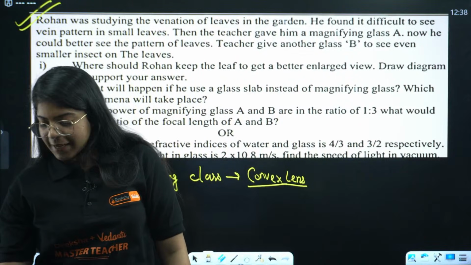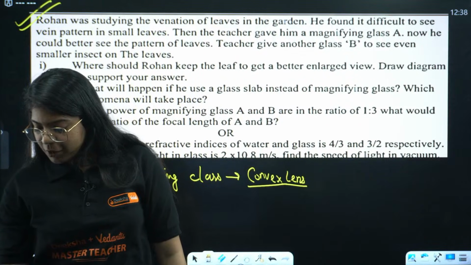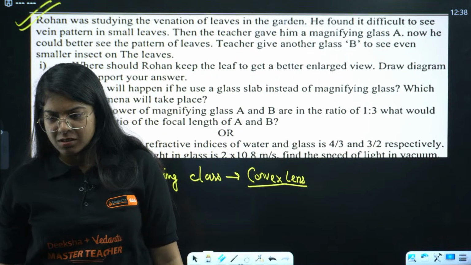Okay, Preet, thank you so much. Let me know, will it be a convex lens or concave lens?